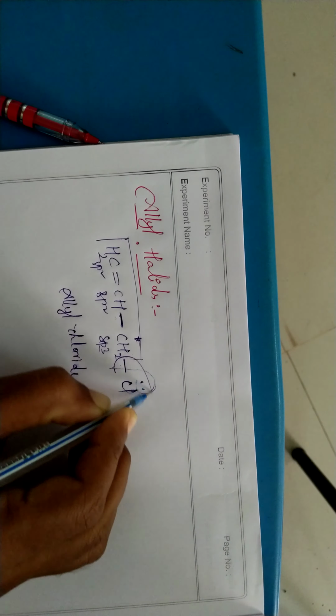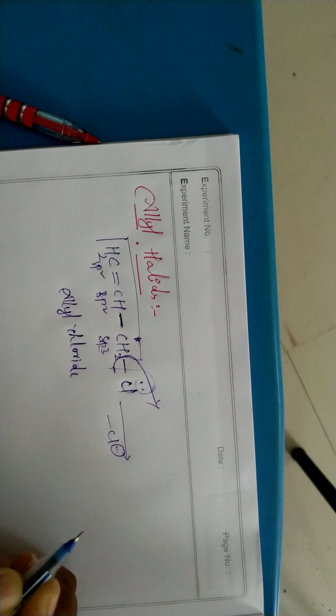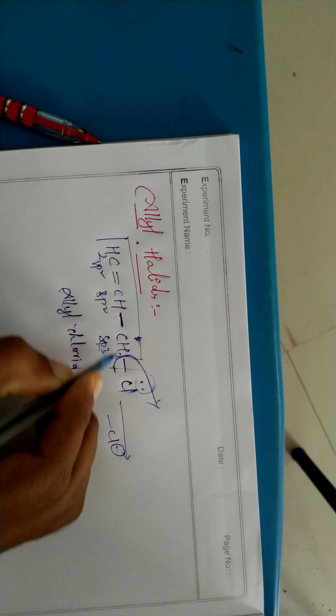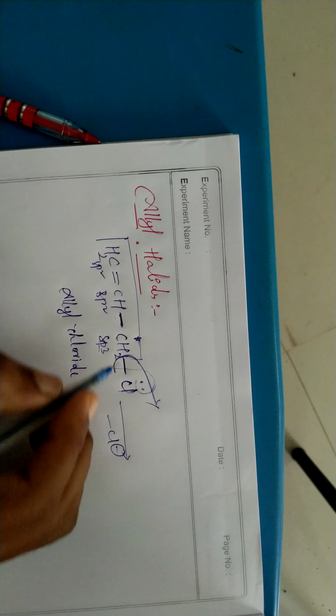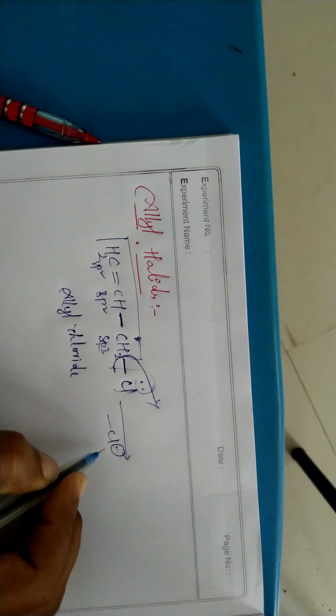Chlorine can easily be eliminated as Cl minus. Why Cl minus? In comparison of the electronegativity of carbon and chlorine, chlorine has more electronegativity than carbon. That's why chlorine can attract the pair of electrons towards itself and is eliminated as Cl minus.